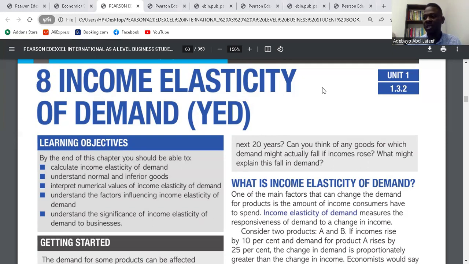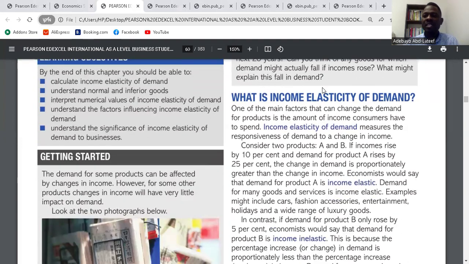Because it's a factor, it means income can either increase or decrease. As soon as this happens, consumers would have to readjust their spending or their consumption. So that is what brings about income elasticity. So let's go down and see. What is income elasticity of demand?